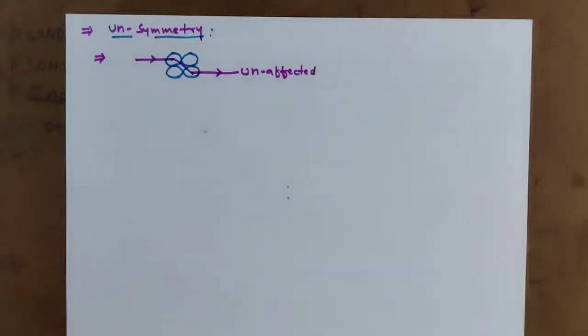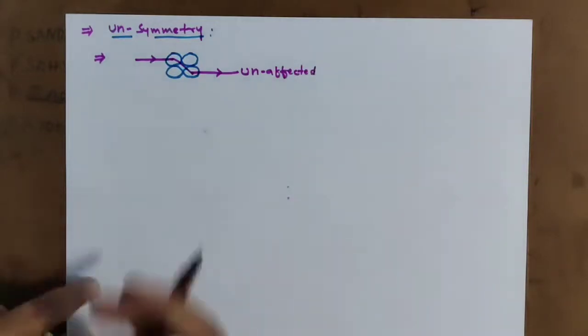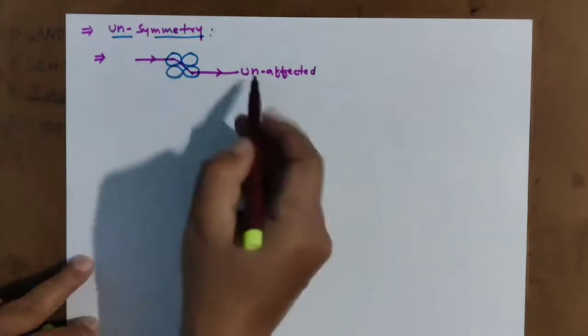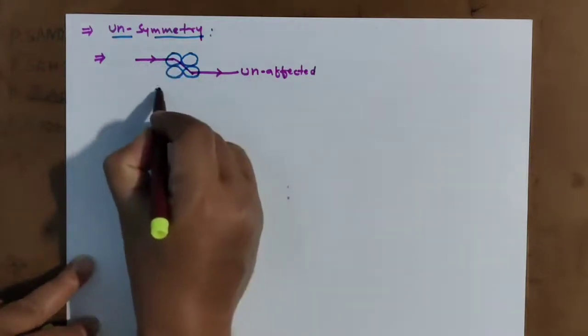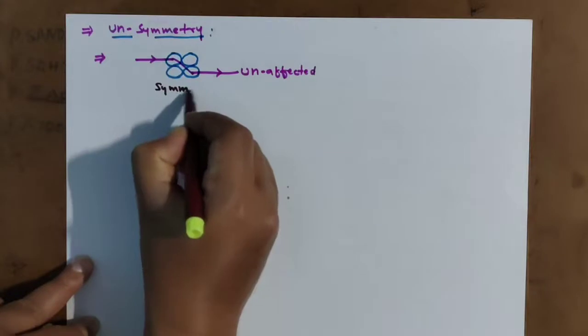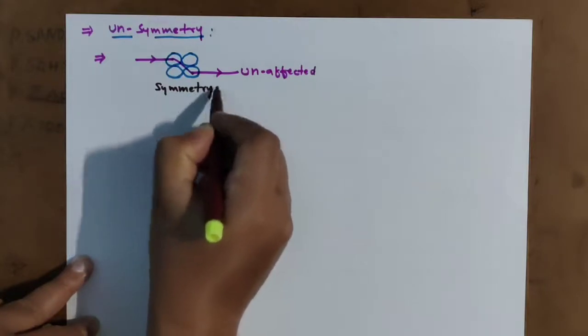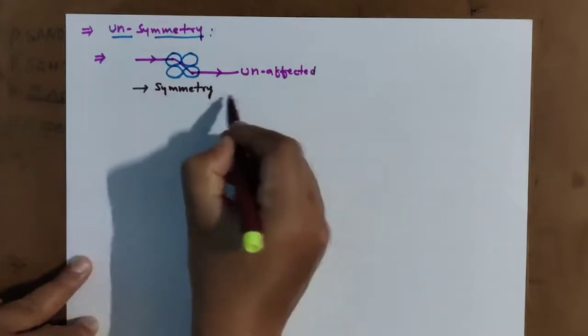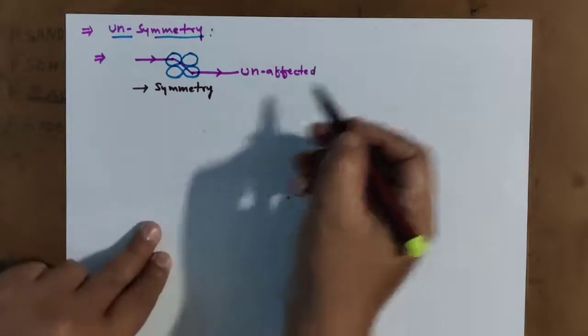So light has not changed its direction. It is moving in the same direction only. This is what we are calling symmetry. Due to symmetry, light is unaffected.